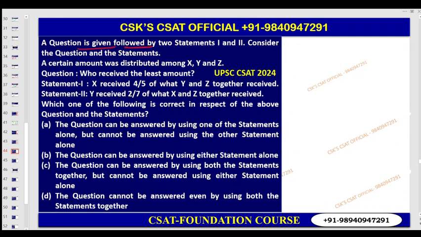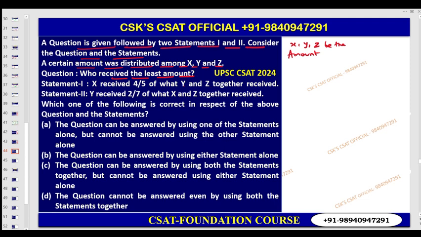A question is given followed by the two statements 1 and 2. Consider the question and the statements. A certain amount was distributed among x, y, z. So let us take that amount as x, y, z. Who received the least? So now try to understand here. x, y, z is there.